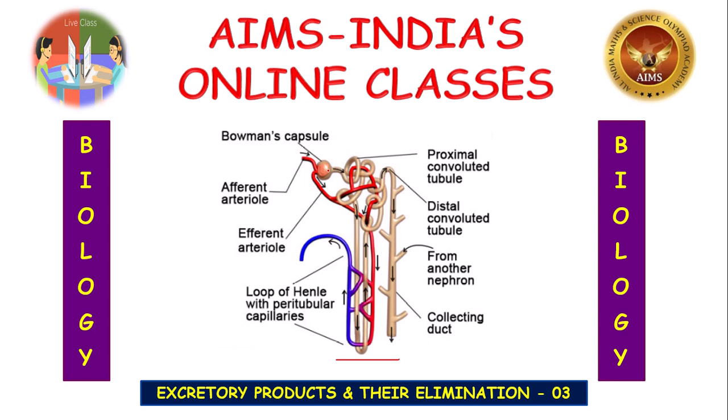Okay. The filtration is also called ultrafiltration, which includes selectively required substances which are to be filtered. For example, RBC, glucose, hormones. These are all useful substances. They are not filtered. Okay. And that's why human kidneys filter about 1100 to 1200 ml of blood per minute, which constitutes roughly 1/5 of the blood pumped out by each ventricle of a heart in a minute.